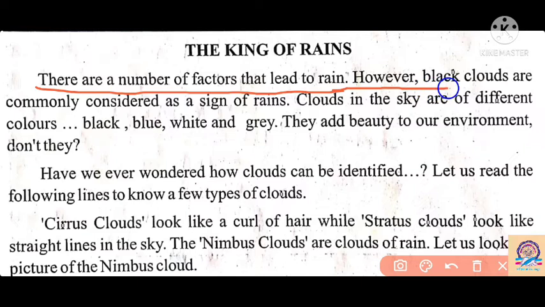However, black clouds are commonly considered a sign of rain. If we see in the sky during monsoon season that the clouds are black, then definitely it might rain. By seeing the clouds, we can say that the rain will occur.